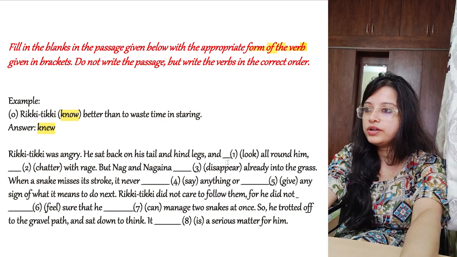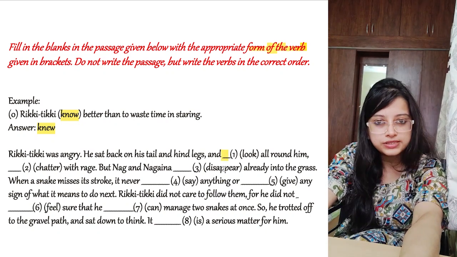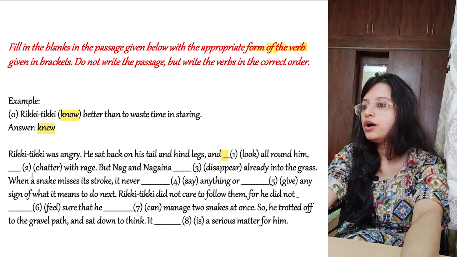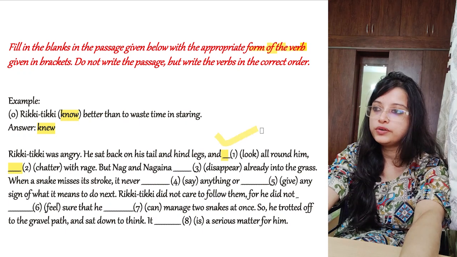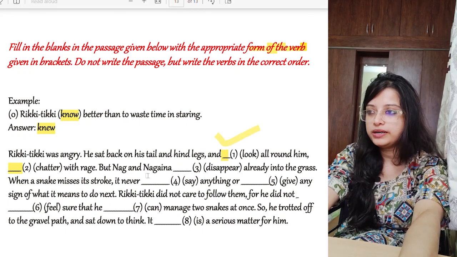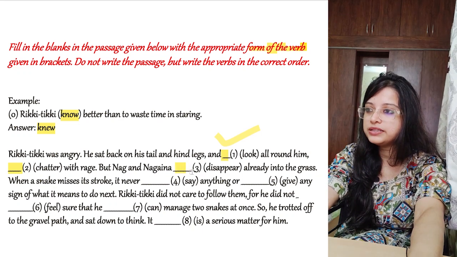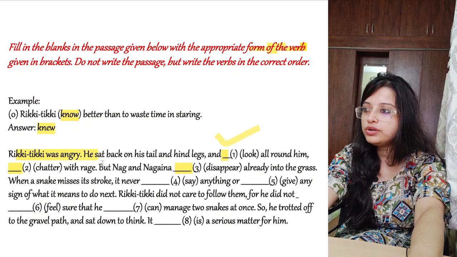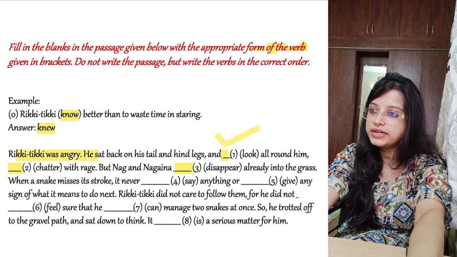Then he sat back on his tail and hind legs and looked all around him. Happened at the same time. No, sat and continued looking. So looked all around him. Dash. This is not going to be a finite verb because already we have used the finite verb over here. Chattering with rage. But Nag and Nagaina dash already into the grass. This has happened. The third action has happened before the Ricky Tikki was angry. Before that only. So had disappeared already into the grass.